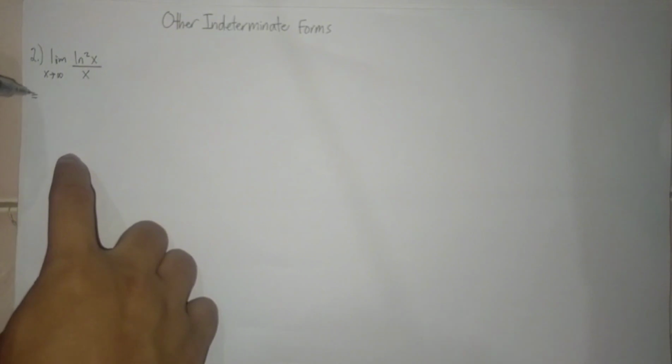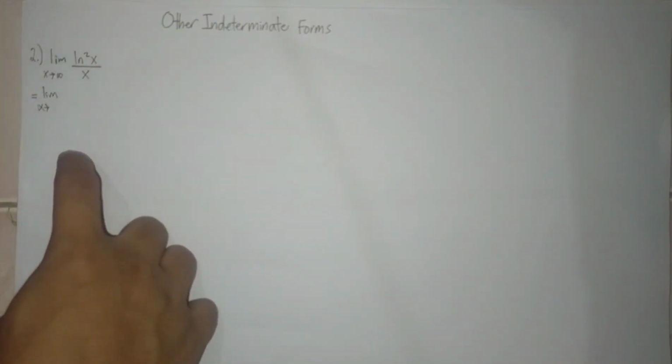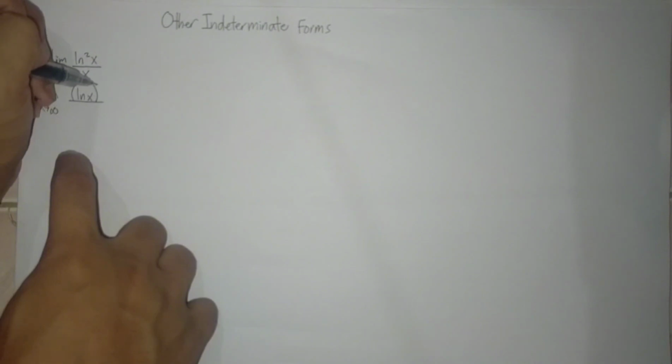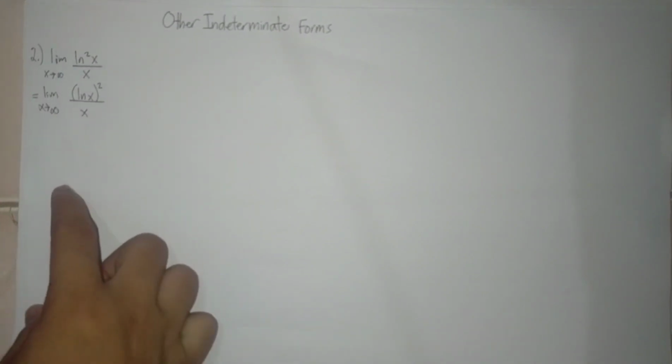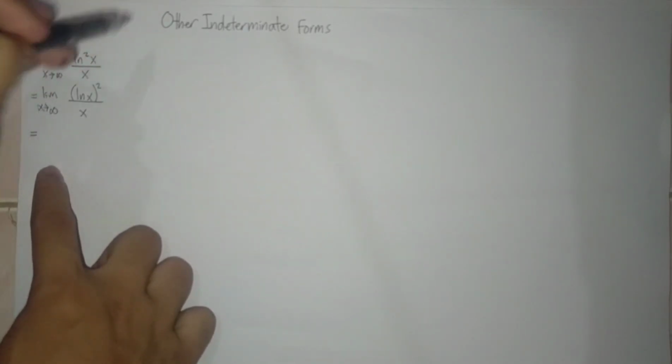First, we transform the ln squared x into quantity squared of ln x over x. Then we apply the limit to show if it's indeterminate.